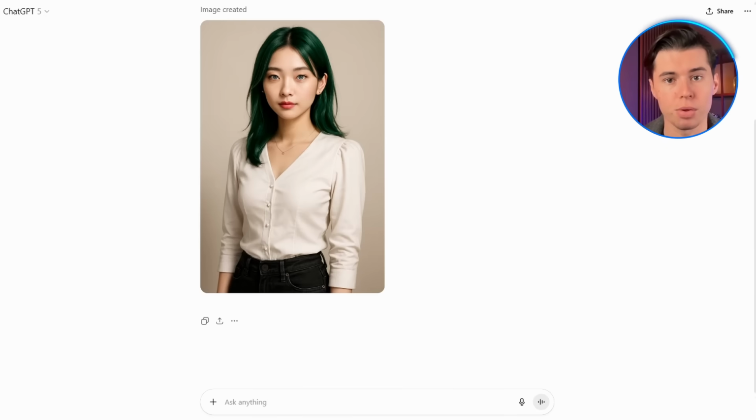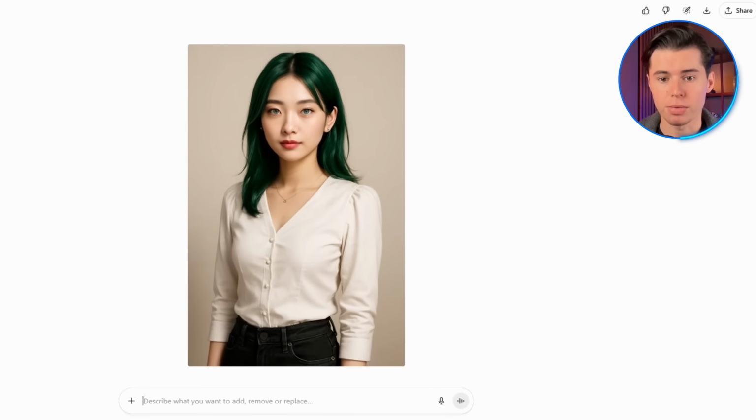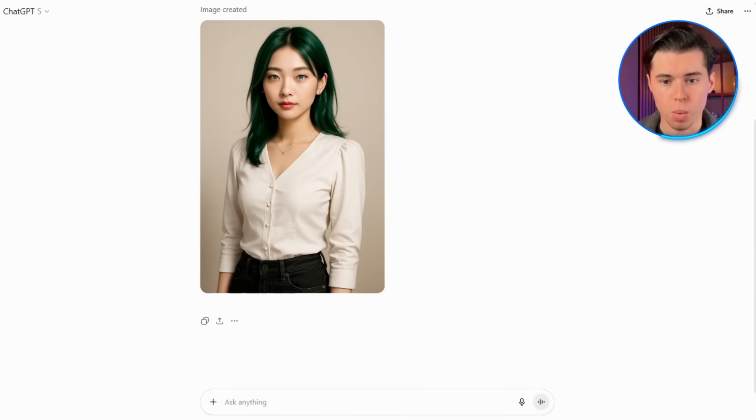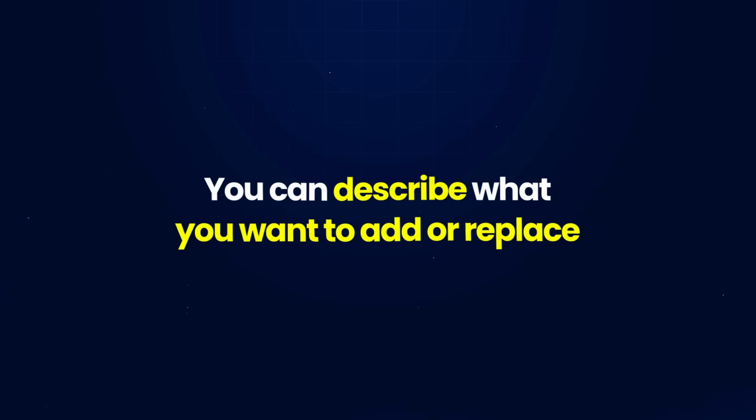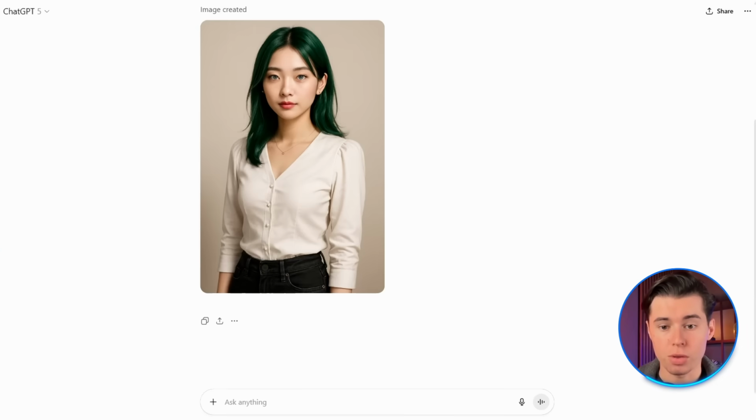And when the initial images show up, honestly, they look surprisingly good for ChatGPT. Like, yeah, you can still tell it's AI generated, it has that smooth AI look to it, but to be totally honest, it's a very decent result, especially for something free like this. Now, we can actually tweak it in a slight way. You can describe what you want to add or replace. So let's say I'm not too happy with the green color of her hair, and I want to change it to black. I'll just type change the hair color to black.